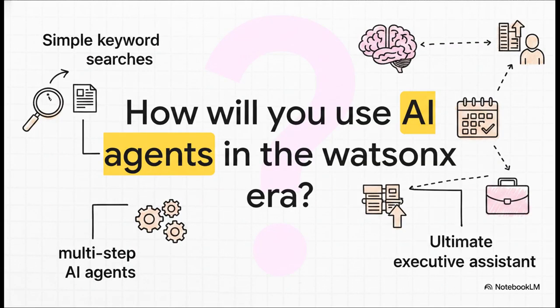We've covered an absolutely incredible journey today, from simple keyword searches to agents capable of autonomous decision-making and synthesis. Which leaves us with this final thought. How will you use multi-step AI agents in the Watson X era? Seriously, think about your own workflows for a second. Where could you deploy an ultimate executive assistant that doesn't just fetch information, but actually reasons through it?